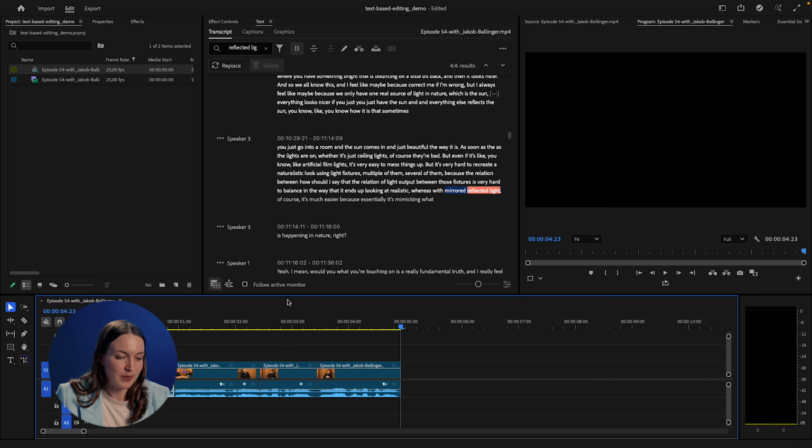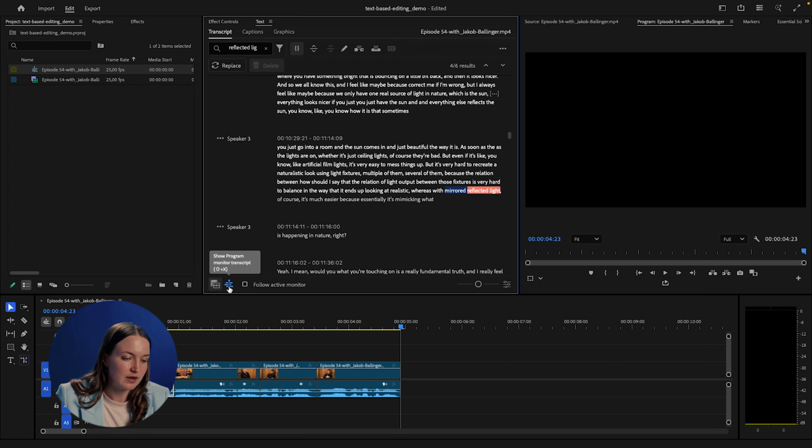Text-based editing is something we can think of as a classic paper cut, but in digital form. We can either edit in our timeline, or we can go to the clip transcript and we can edit it directly in the text window.